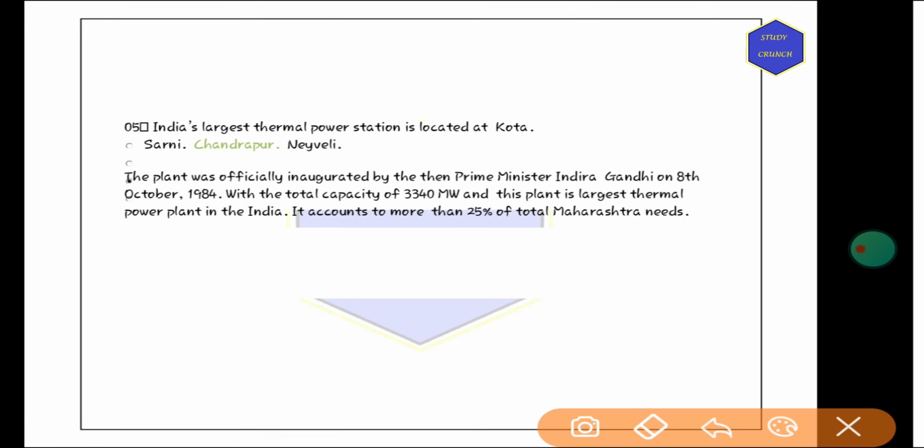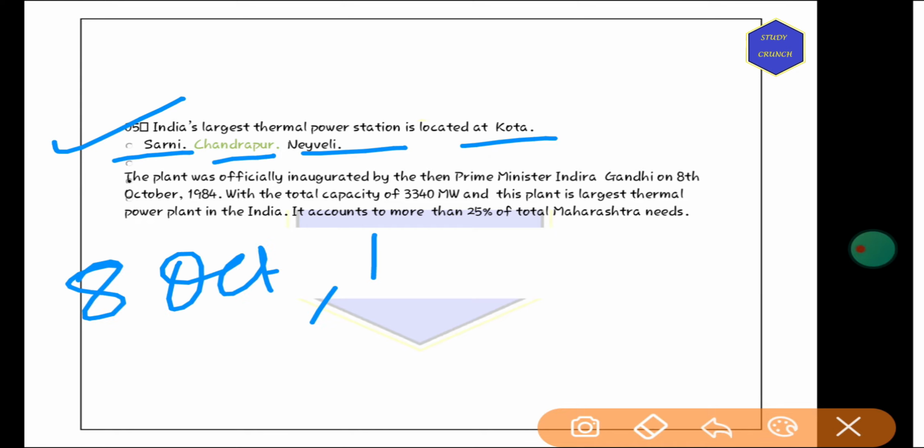Next, India's largest thermal power station is located at Kota, Sardi, Chandrapur or Neyveli. So the answer is Chandrapur. The plant was officially inaugurated by Prime Minister Indira Gandhi on 8th of October 1984.